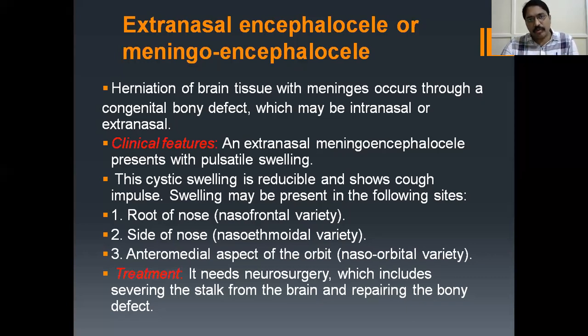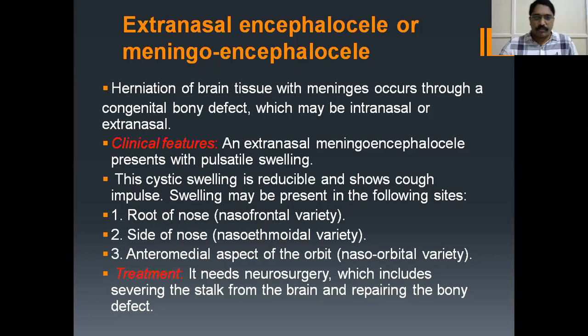It is positive only in meningoencephalocele, not in dermoid and in glioma. So they may ask you in questions: what's a positive Furstenberg test? It's present in extranasal encephalocele or meningoencephalocele. Very important for your entrance examination. Positive Furstenberg test: that is increase in size of the tumor on bilateral compression of the internal jugular vein.